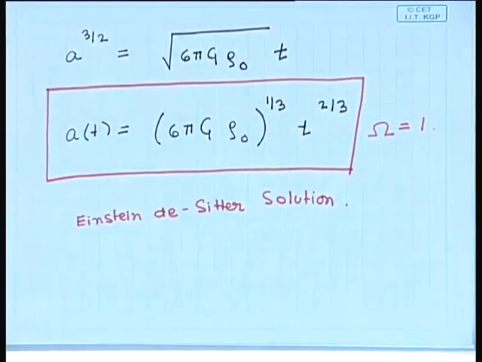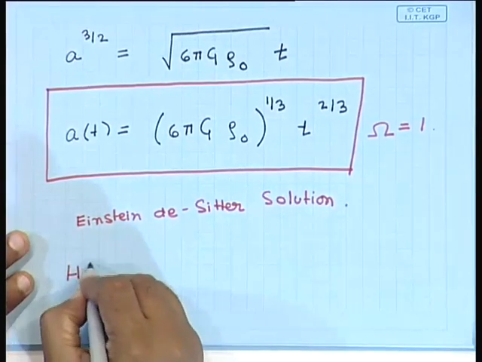Let us very quickly calculate the Hubble parameter in this cosmological model, H of t.